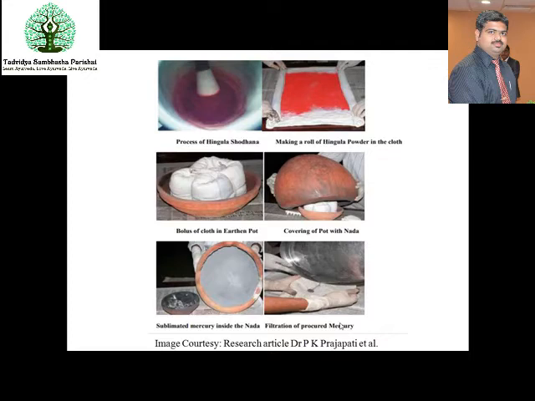Pot in Hindi gains the name Nada. Because of covering with the pot, you name it Nada Yantra, and then you light it and burn it until that cloth completely burns off, and what remains is the Parada. You have to collect it and filter it.